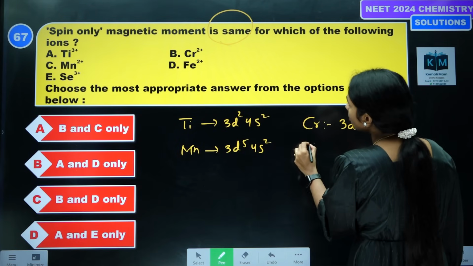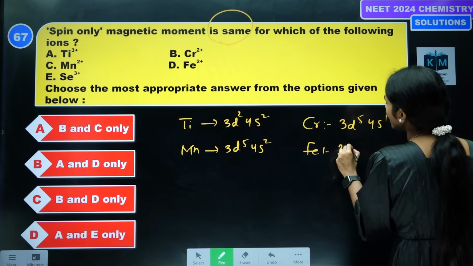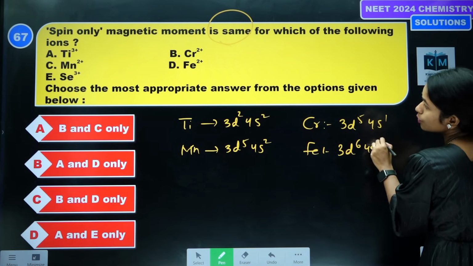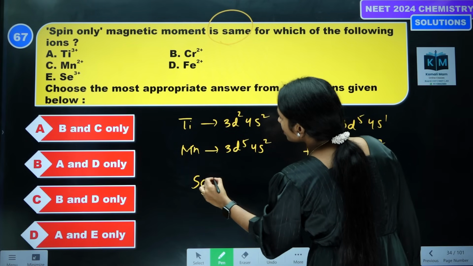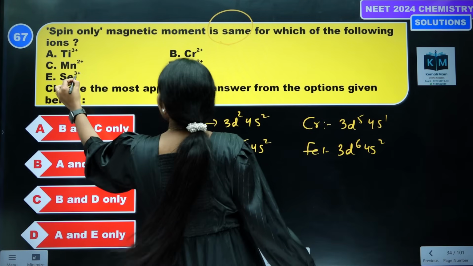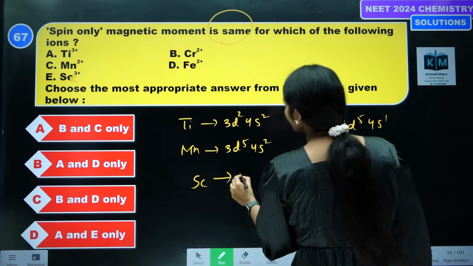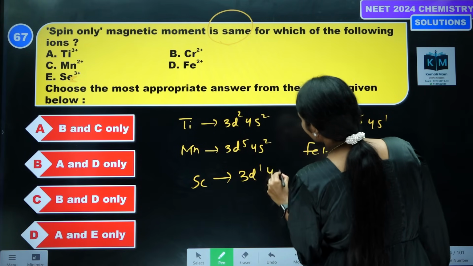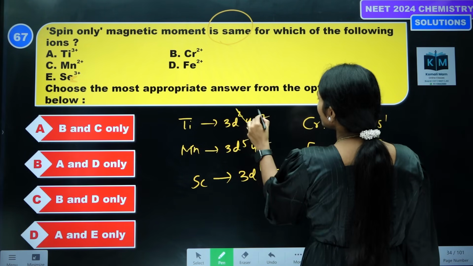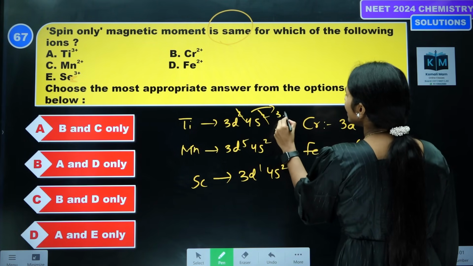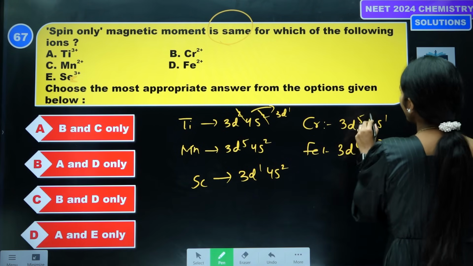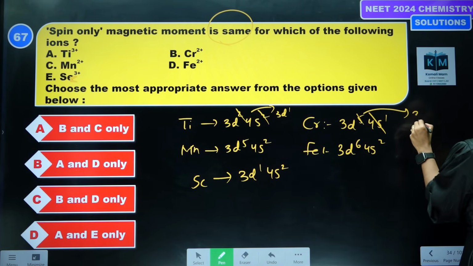Next, iron is 3d6 4s2. Scandium Sc is 3d1 4s2. Here titanium 3+, remove 3 electrons, 3d1. Here chromium 2+, 3d4.